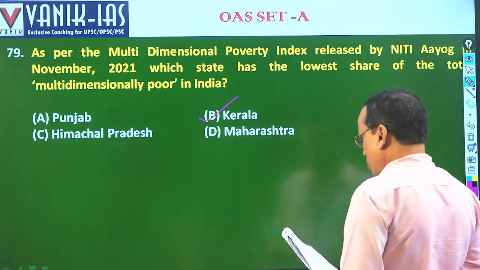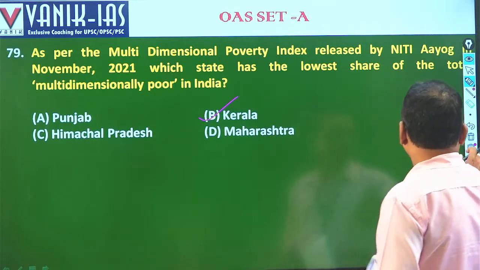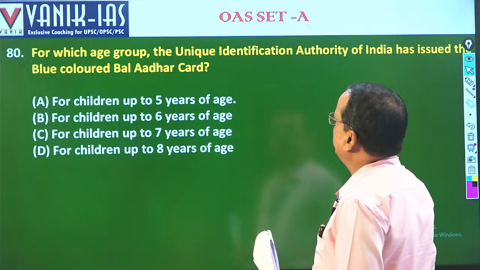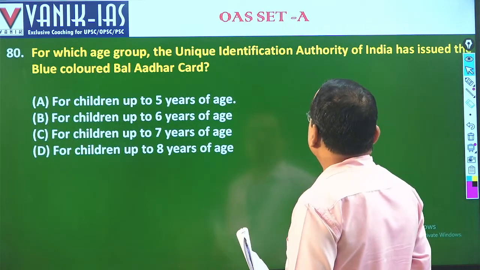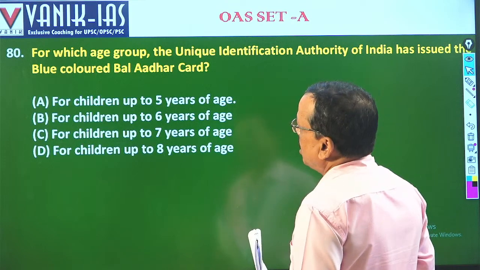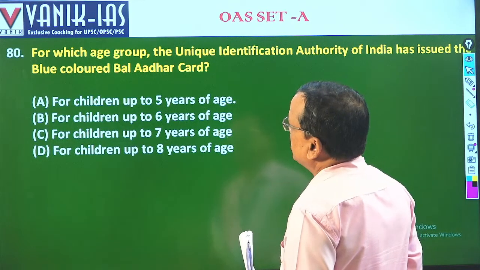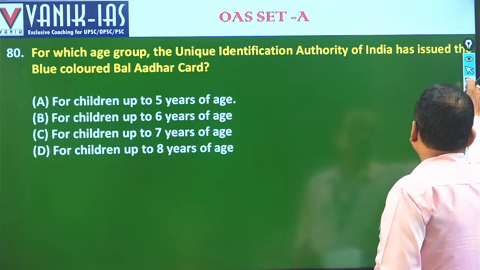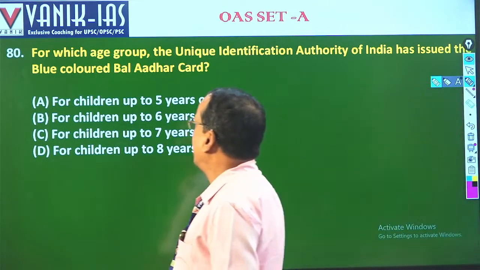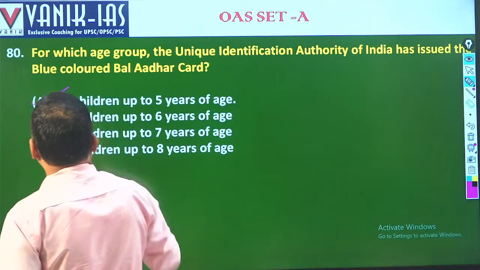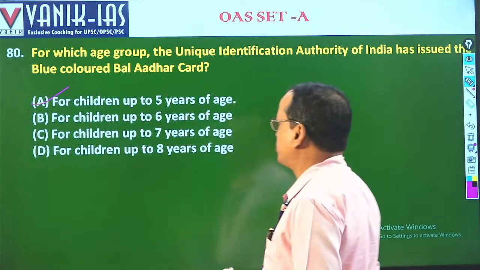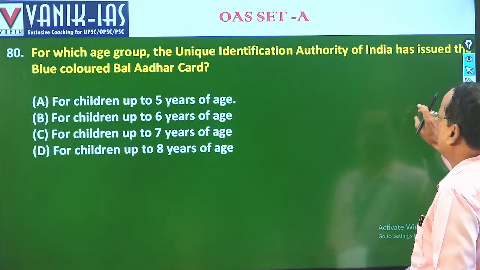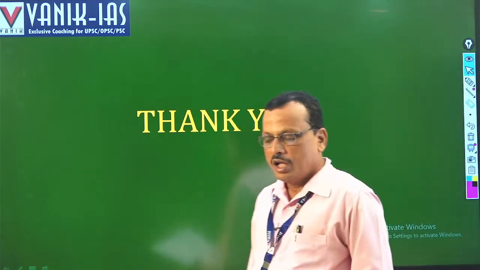Then coming to the next question: for which group has the Unique Identification Authority, UIDAI, issued the blue color Baal Aadhaar? It is children up to 5 years of age. So they have been added, and a unique card called the blue color Baal Aadhaar is issued for children up to 5 years of age. Fine. This is question number 80. The answer is A. So this ends the economics questions.